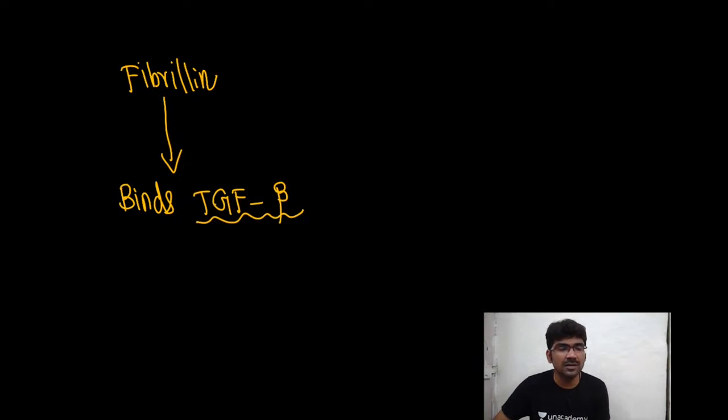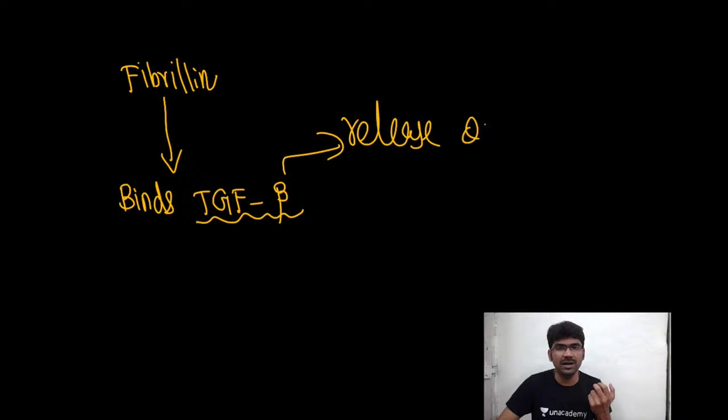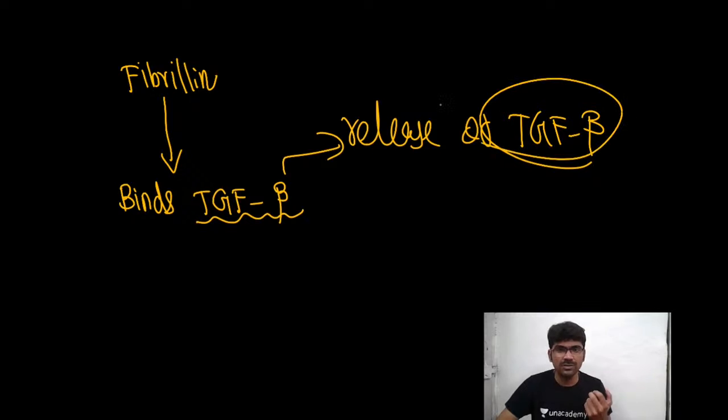So if there is a mutation in the fibrillin, it can no longer hold TGF beta. This will lead to release of TGF beta, right? So this TGF beta will have a growth promoting property.